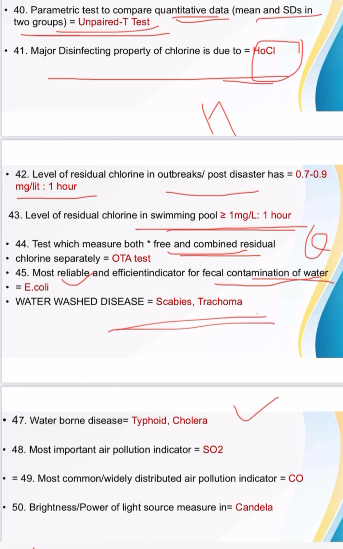Most important air pollution indicator, SO2. Most important is SO2, but commonly used is CO. Remember. And brightness or power of light source is measured in candle.